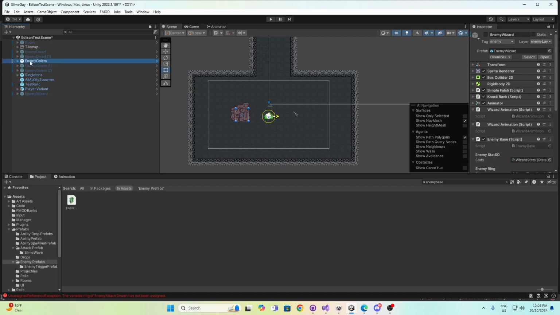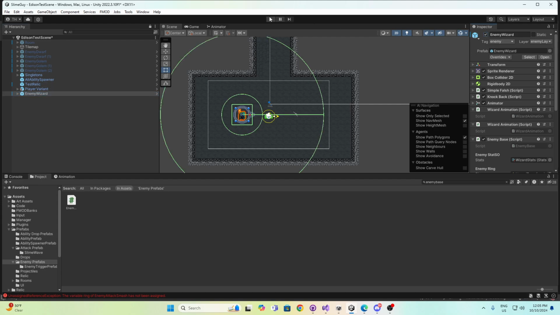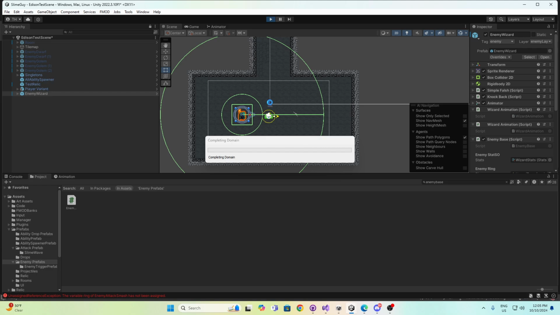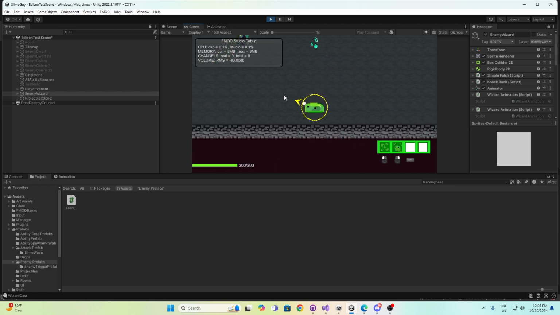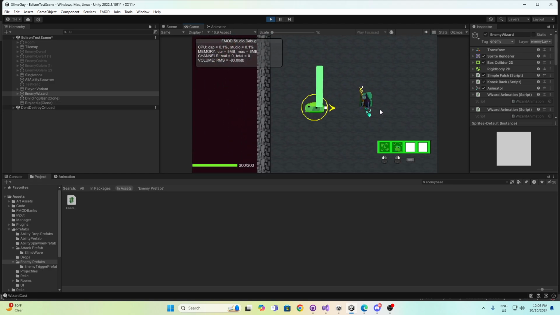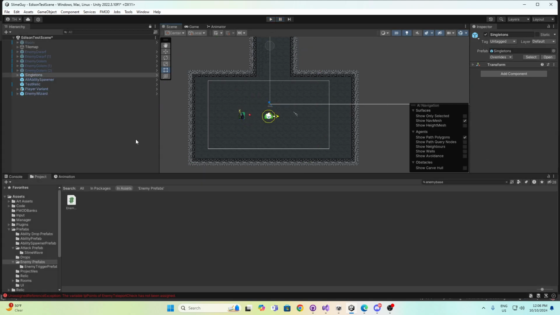And then the wizard is a little glitchy too. His sound effects seem to stutter, and I'm not sure why. The first one's really loud and plays perfectly, but after it plays the first time, it doesn't really do anything else, and then it has this TP. Oh, because he's trying to TP when this scene doesn't have TPs in it. Okay, that makes sense, I just threw him in here. So he's trying to TP to spots that aren't there yet. Once we fix teleport, that probably will fix it.